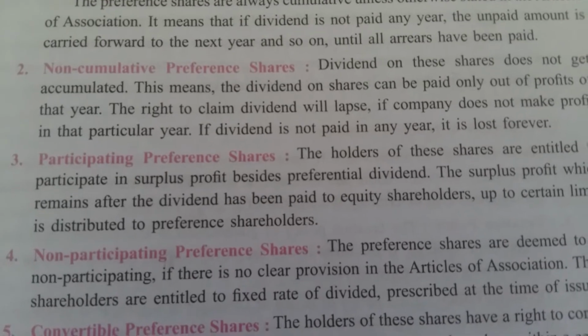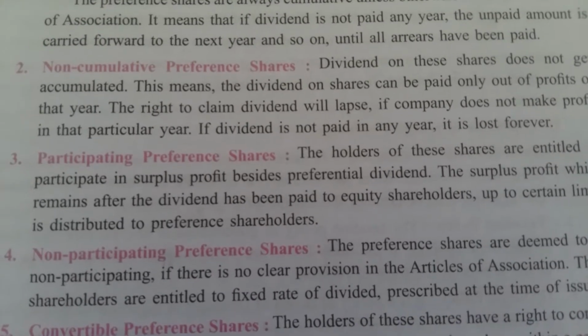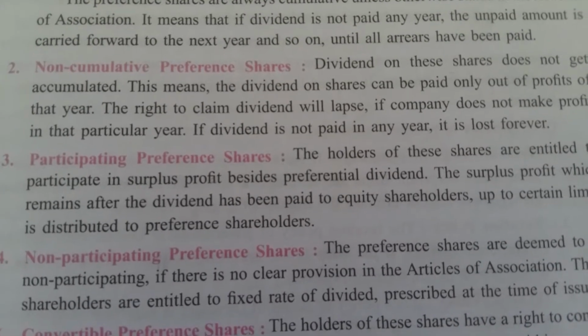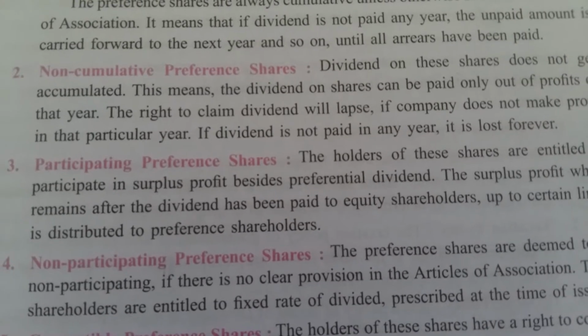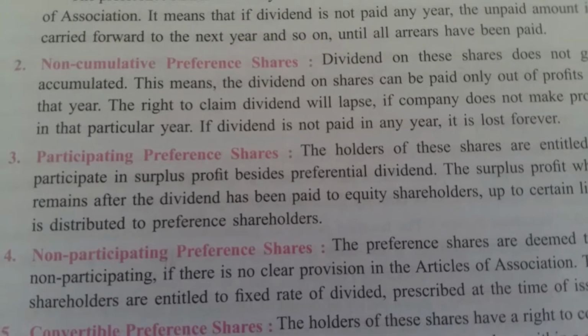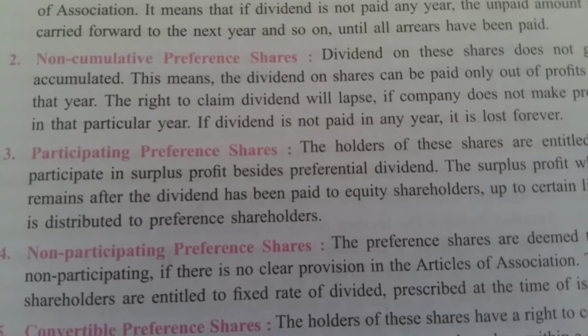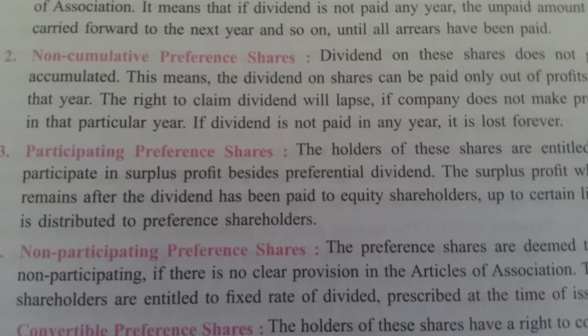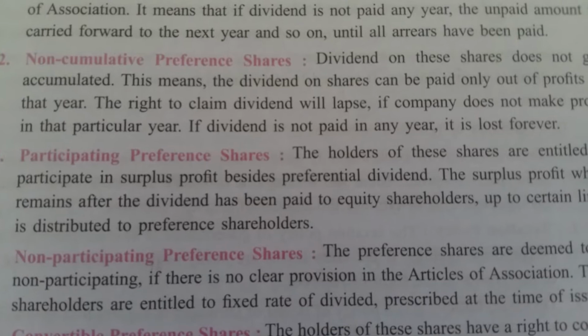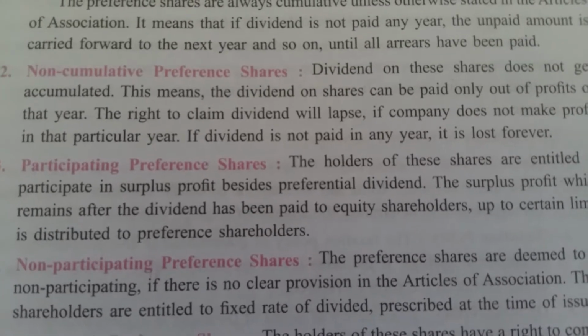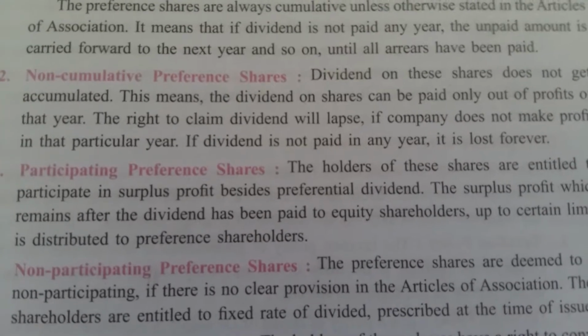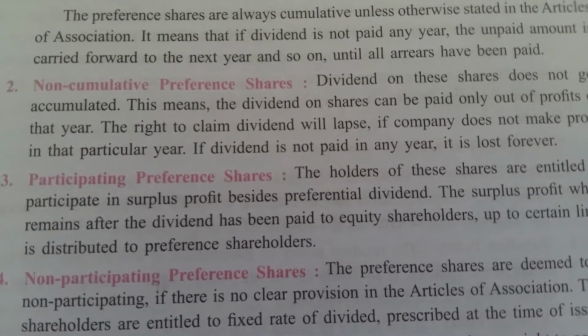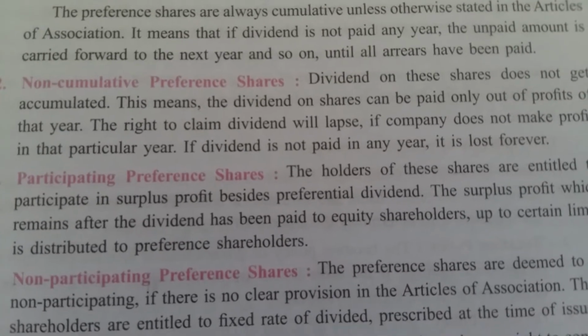The right to claim that dividend will lapse. If in one particular year the company is not earning profit and is unable to pay the dividend to the preference shareholders, then in that year the preference shareholders lose their right to claim the dividend. It is said to be non-cumulative preference shares.